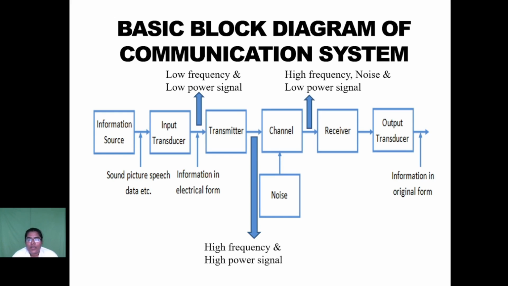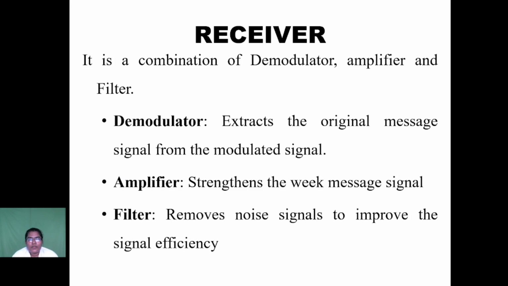The receiver block receives the input with the characteristics of high frequency, low power signal with noise. The receiver consists of mainly three blocks: demodulator, amplifier, and filter. The demodulator is the inverse process of the modulation process. In modulation, we convert the original signal into the modulated signal. Here, in the demodulator, we extract the original signal from the modulated signal.